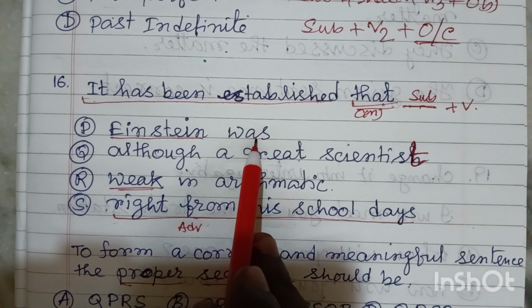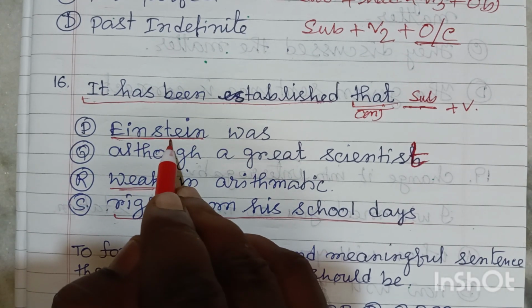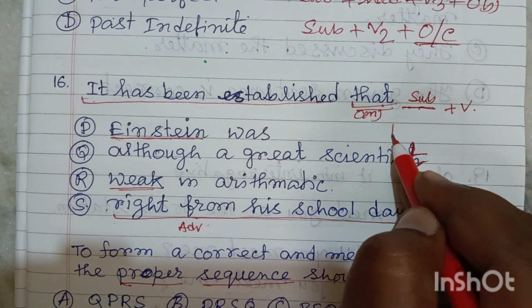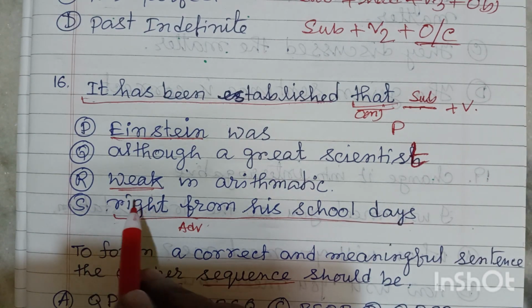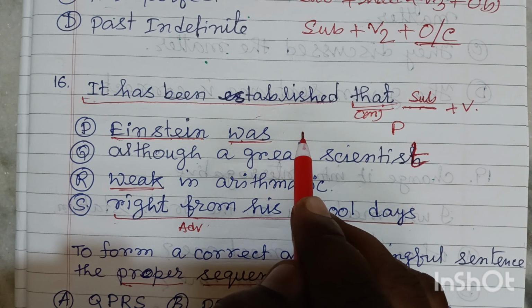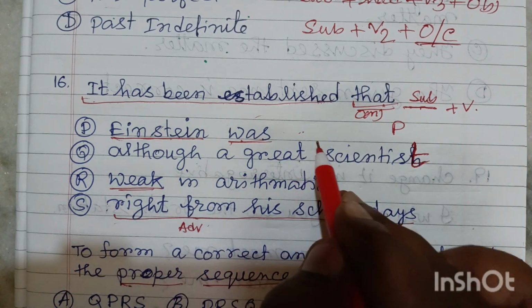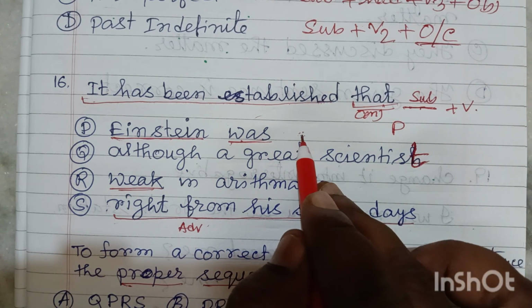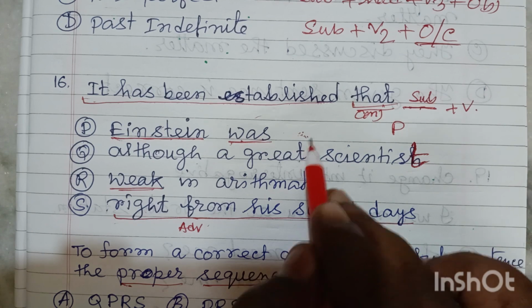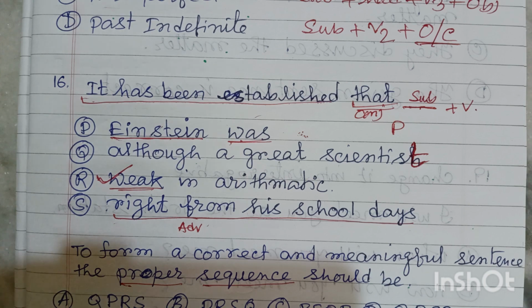This is Einstein was, so this is the name of a person, so this may be the first one. So the first one may be P. Then you can see after that there is was, so it's a linking verb, and after that there must be an adjective. Sometimes you can use adverbs, but most of the time you have to use adjective and noun. So here you can see weak is the adjective.